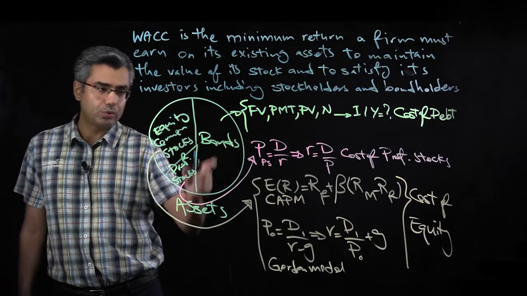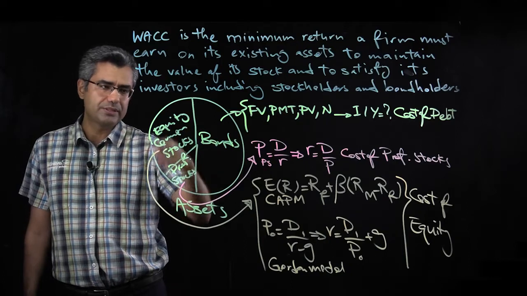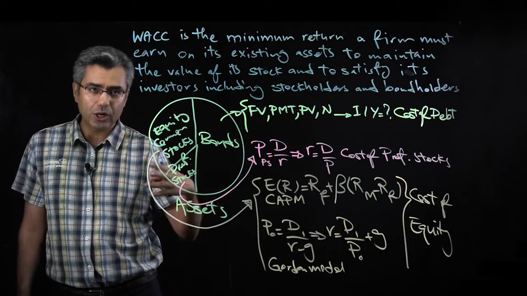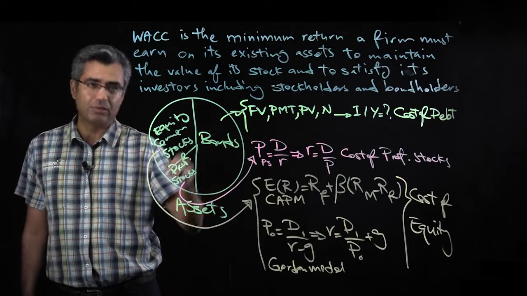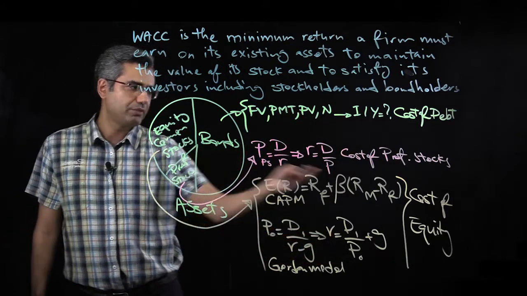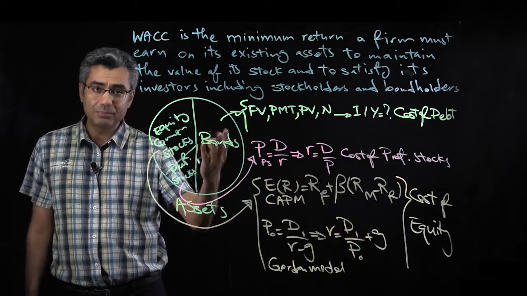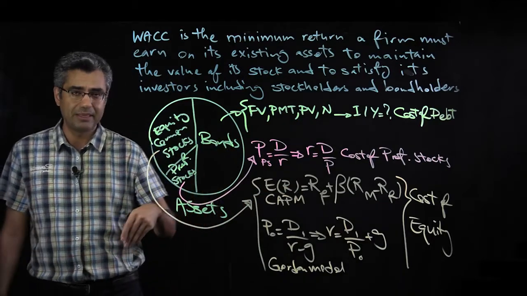So when we want to compute the overall cost, we need to apply the weight of these components, because their costs won't be the same. The cost of equity may be more than the cost of debt, and in a company maybe debt is more, in another maybe debt is less.